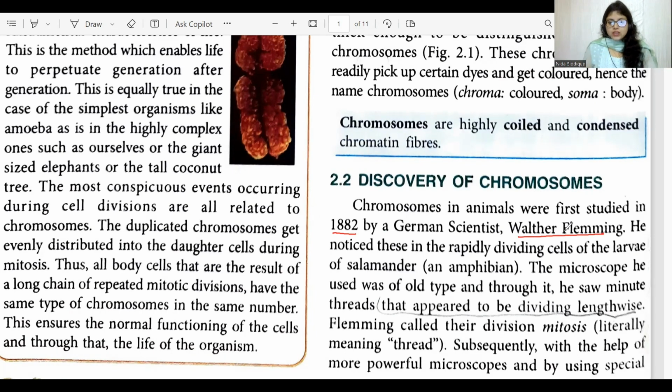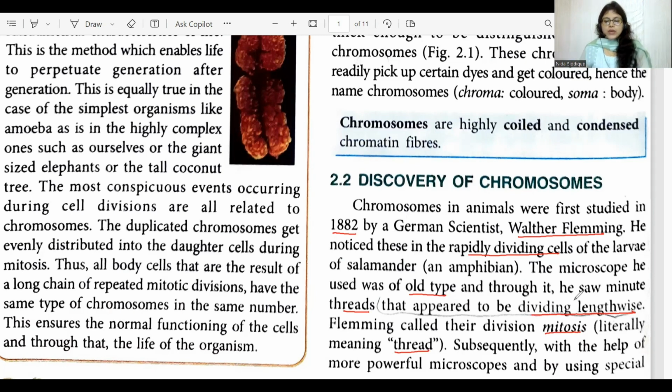He noticed that there were rapidly dividing cells present in the larvae of salamander, and the microscope he used was quite an old type. He saw some minute structures that appeared to be dividing lengthwise. So Fleming called their division mitosis, meaning thread. He observed the thread-like structure, which is actually the chromatin, and this chromatin was dividing lengthwise.